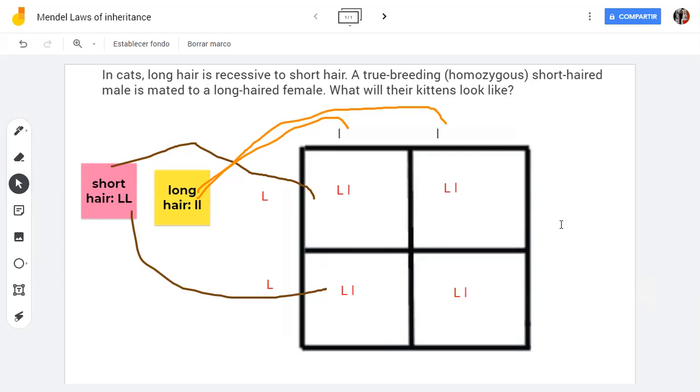So what will their kittens look like? All the kittens are Ll. L is the capital letter, dominant. All the kittens have short hair because short hair is dominant.